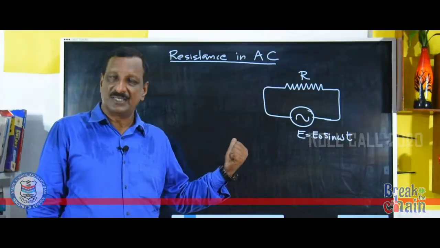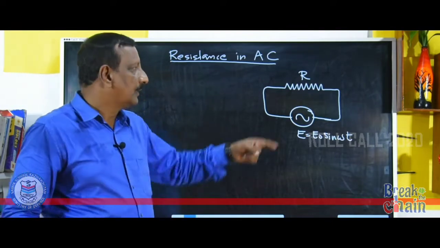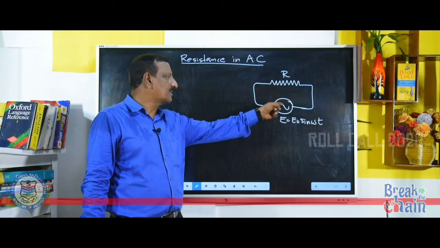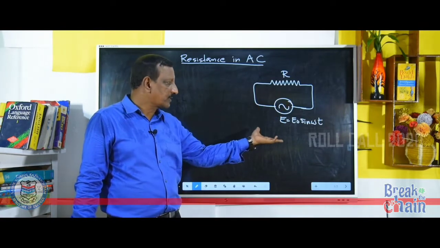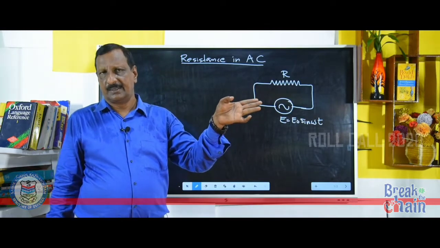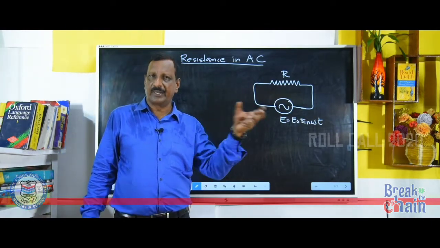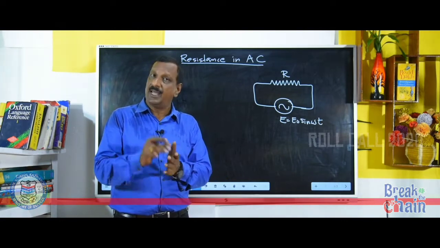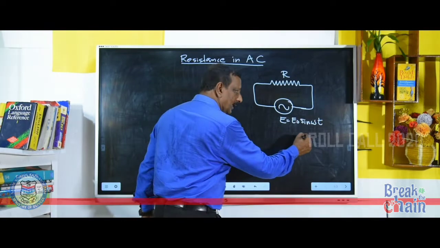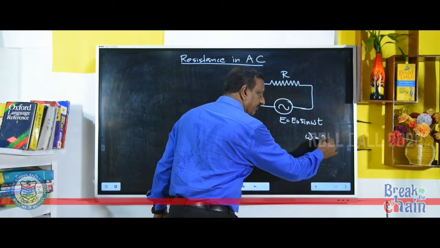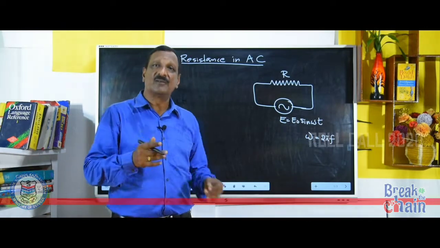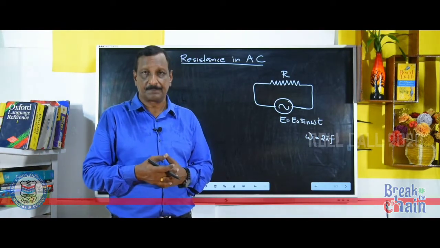AC. Now see this figure. Here a resistance R is connected across the AC. This is the symbol of AC. And the equation is E is equal to E0 sin omega t. Omega t is the angular displacement. And one more thing, in detail, what is omega? Omega will be written as 2 pi f, where f is the frequency of AC.